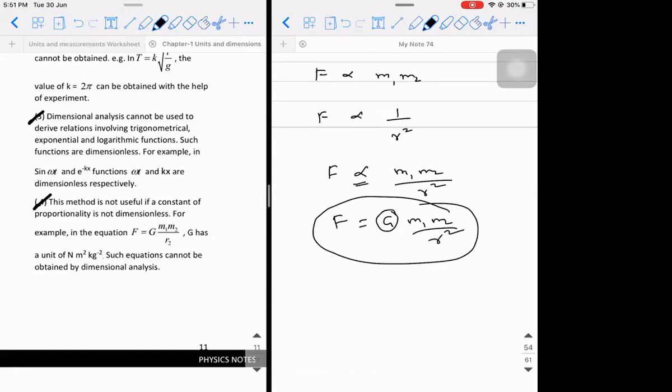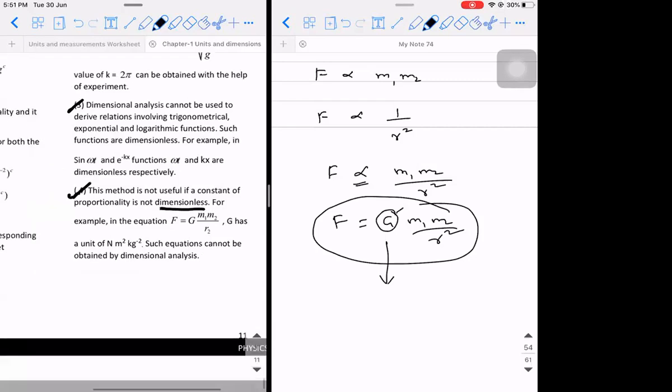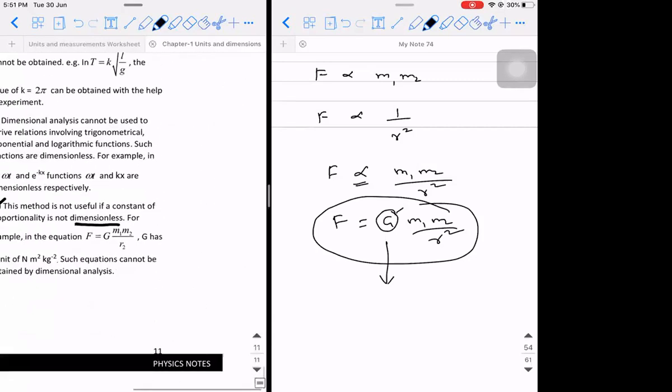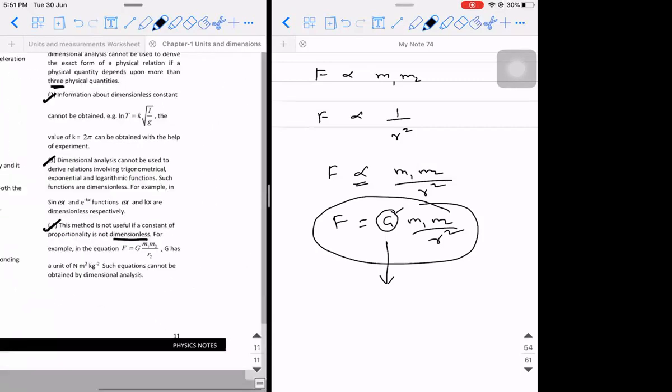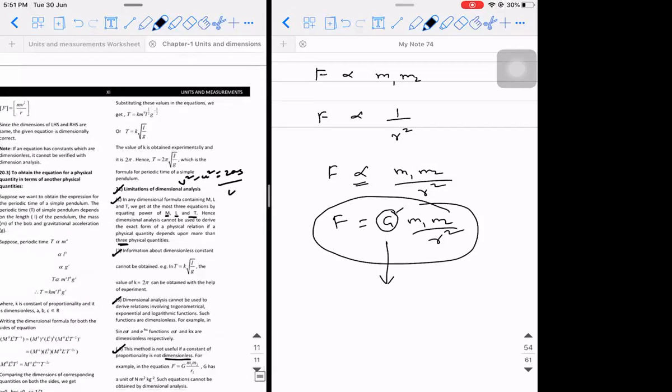And why is it happening? It is not because of your mistake. It is because you don't know what the dimensions of G are, because the constant that you have introduced has some dimensions. That is what they're saying. This method is not useful if a constant of proportionality is not dimensionless. Are you able to understand? So these are all the drawbacks. So with this, dimensional formulae and dimensional analysis is over.